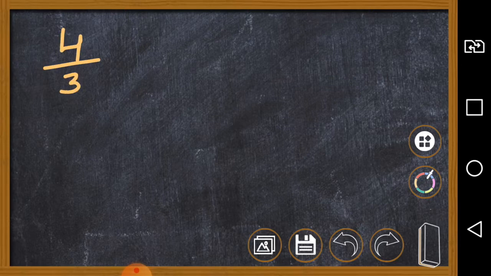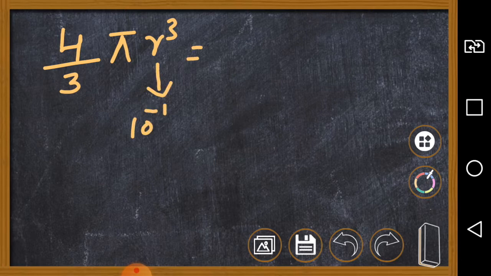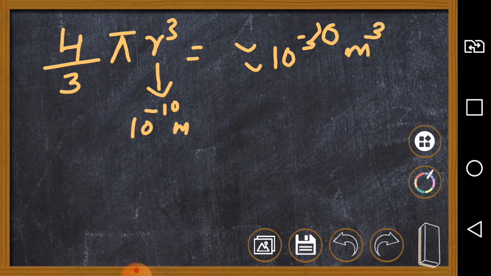Let the shape be spherical, so the volume is 4/3 pi r cube, and the radius is approximately 10^-10 meter. That is, the volume is 4/3 pi into (10^-10) cube, approximately 10^-30 meter cube. So the volume of one molecule is about 10^-30 meter cube.